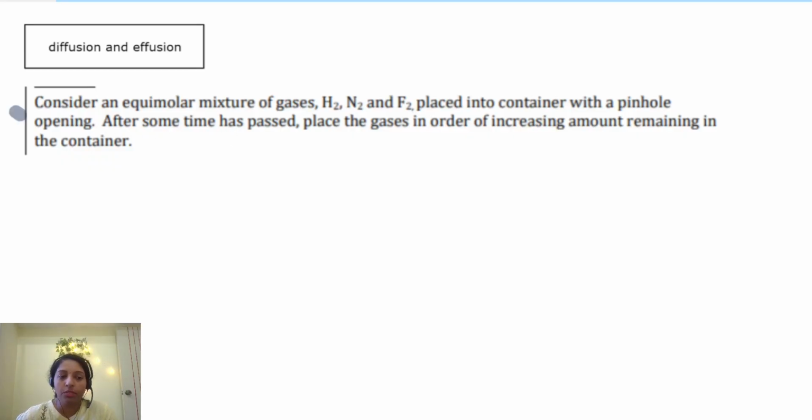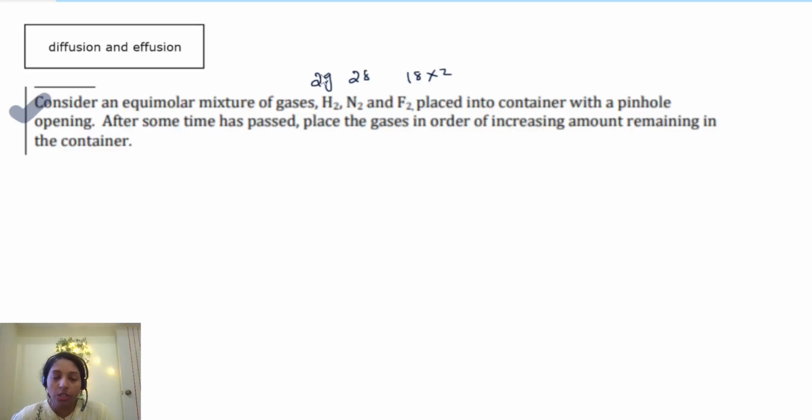Right. So for example, if this kind of question, an equimolar mixture is there, same number of moles. Hydrogen, 2 gram, H2 is there. Nitrogen is 28 maybe. Fluorine I think some 38 or something. Anyway, which is also higher than nitrogen. So after some time passed, place the gases in order of increasing amount remaining in the container. So which one is more in the container?